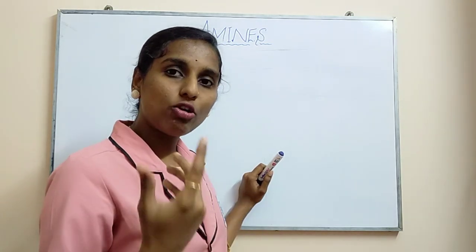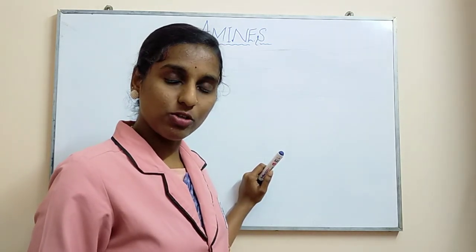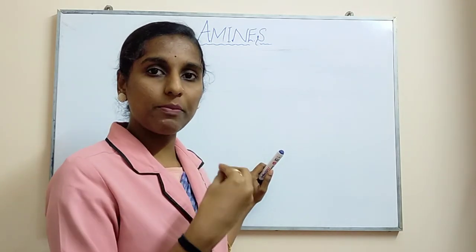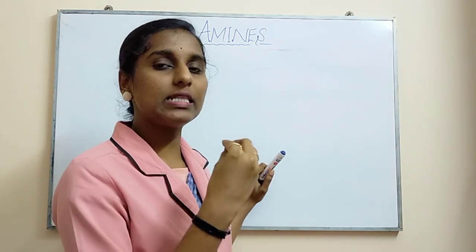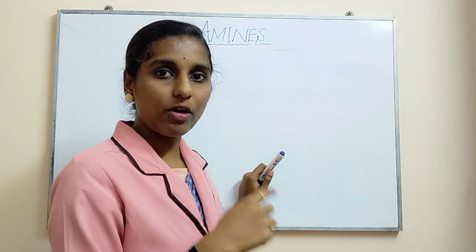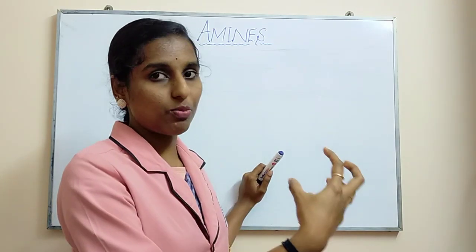The same thing goes with your aromatic groups also. There you have to notice, if N substituent groups are present on the amine group, then while giving the name you are supposed to give it as N. Okay, so N substituted groups you are supposed to name.